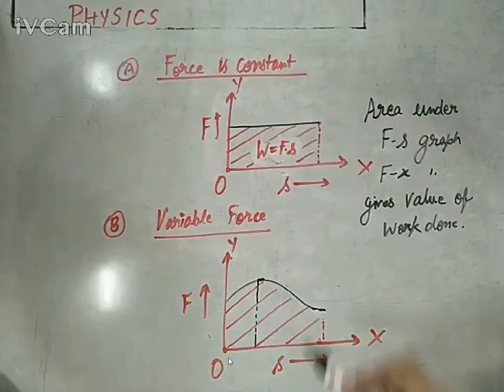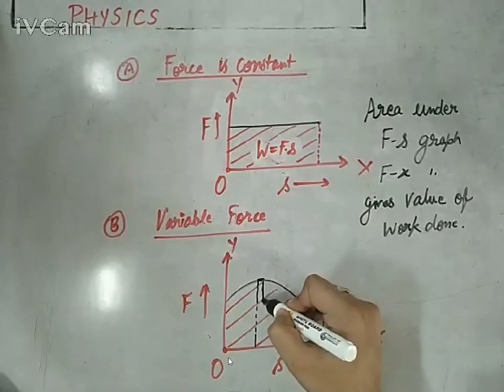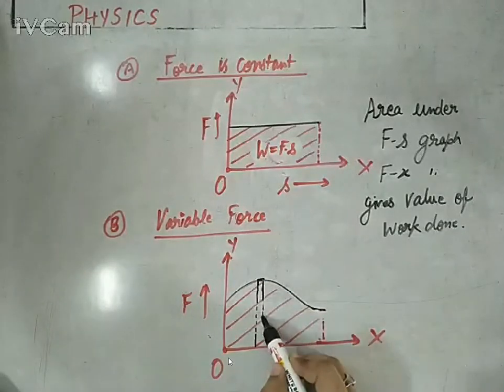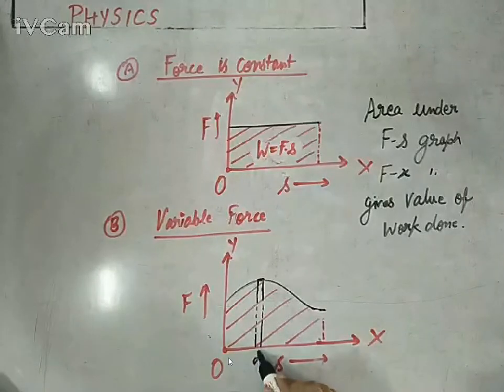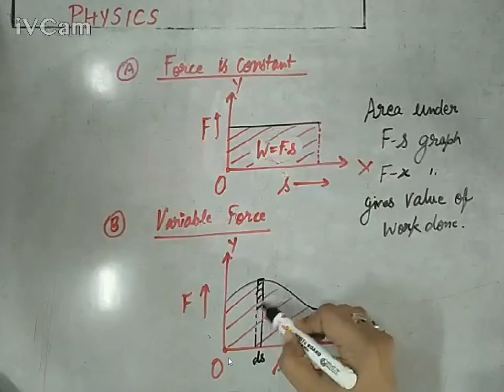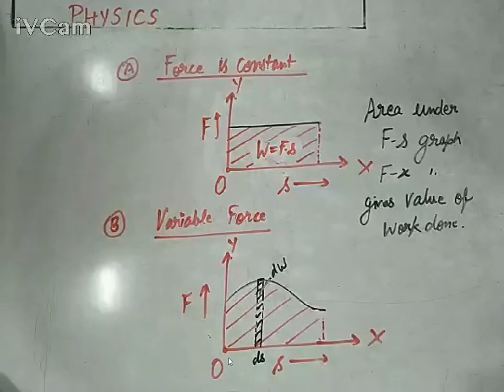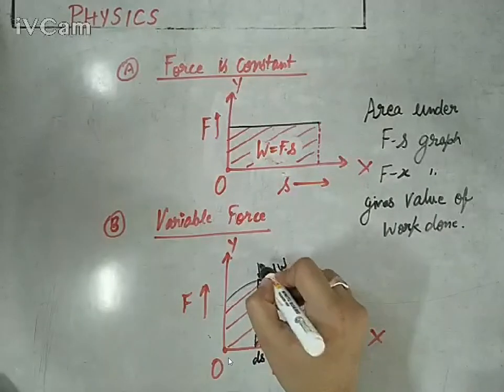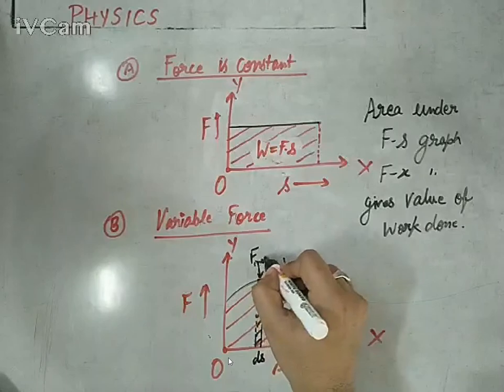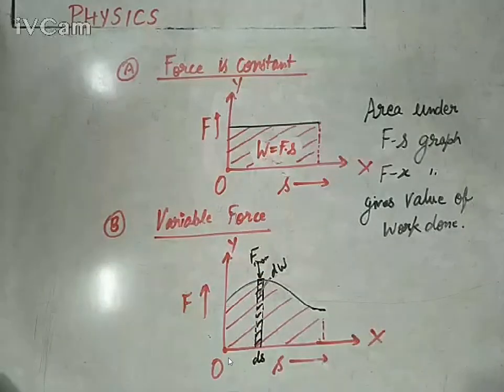That smallest fraction with respect to displacement is called ds or dx. You know it very well. And the area of that small fraction will be the small work done, because area gives you the value of work done. For this, the force would be F instantaneous.